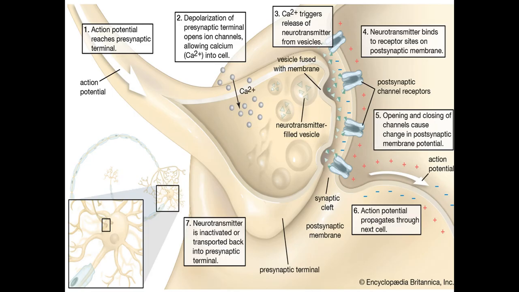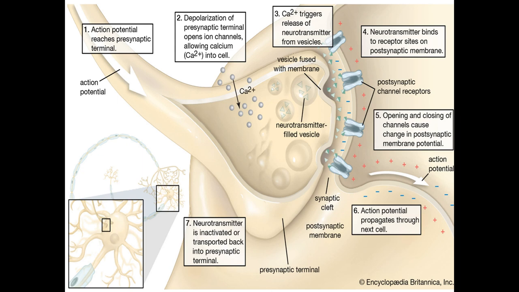Now in this picture you can see that number 1, the action potential reaches the presynaptic terminal. Then there is a depolarization of the presynaptic terminal, opening ion channels and allowing calcium ions to enter the cell. Calcium triggers the release of neurotransmitter from the vesicle, where neurotransmitter is stored.